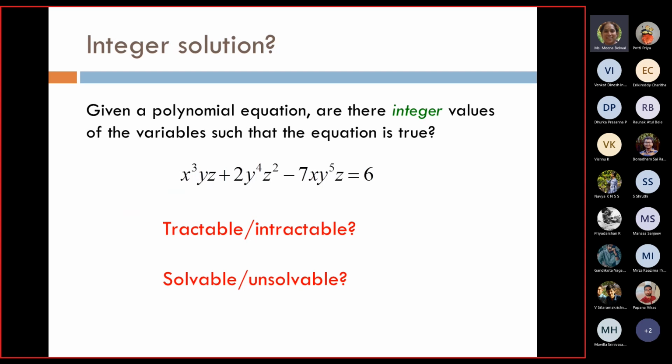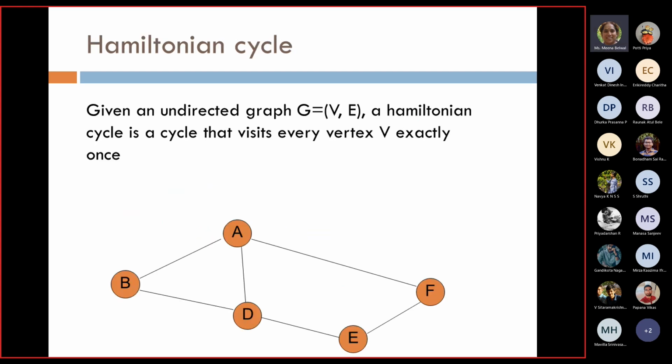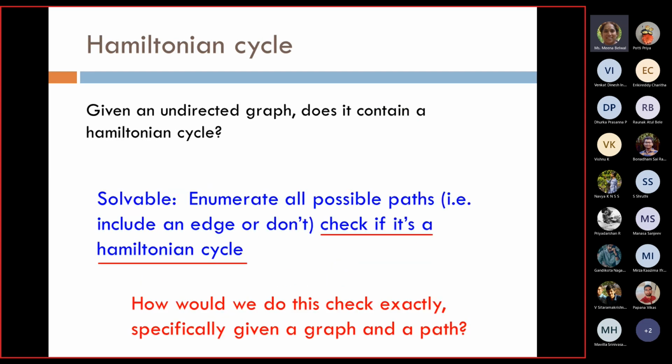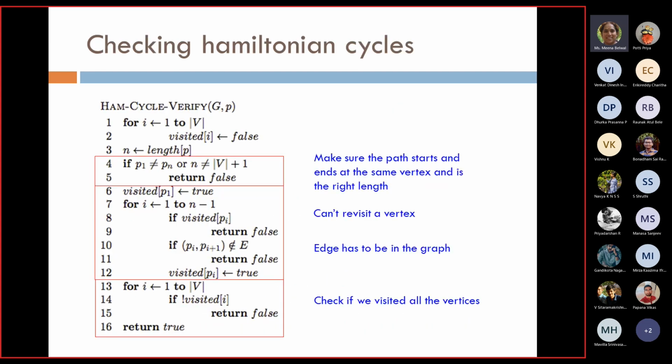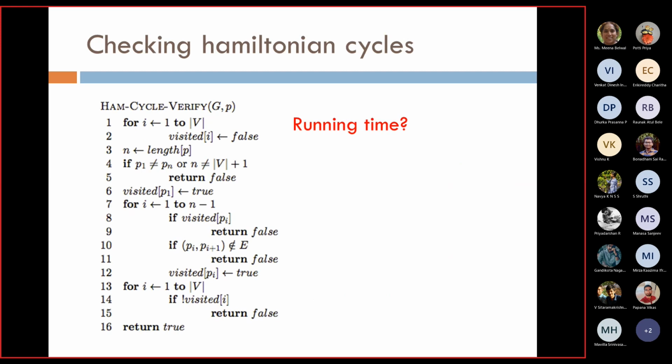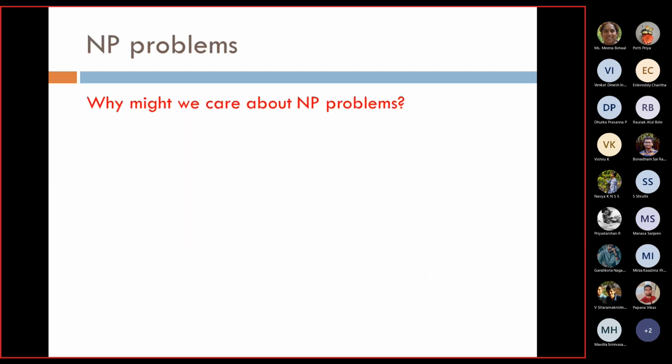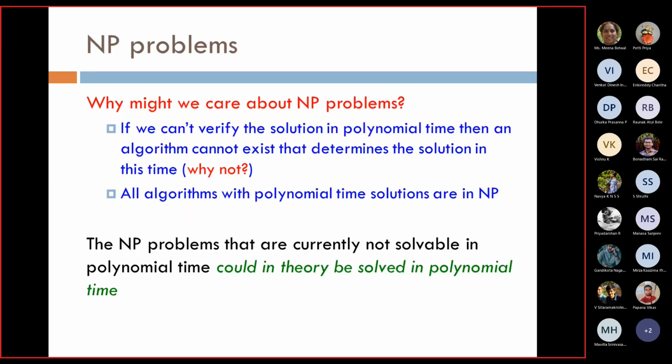I am not talking about whether it is solvable to date or not. We are saying that, given a particular solution, we are able to verify whether the solution is correct or not, but we are not saying how to solve it. So the idea is that these NP problems are currently not solvable.